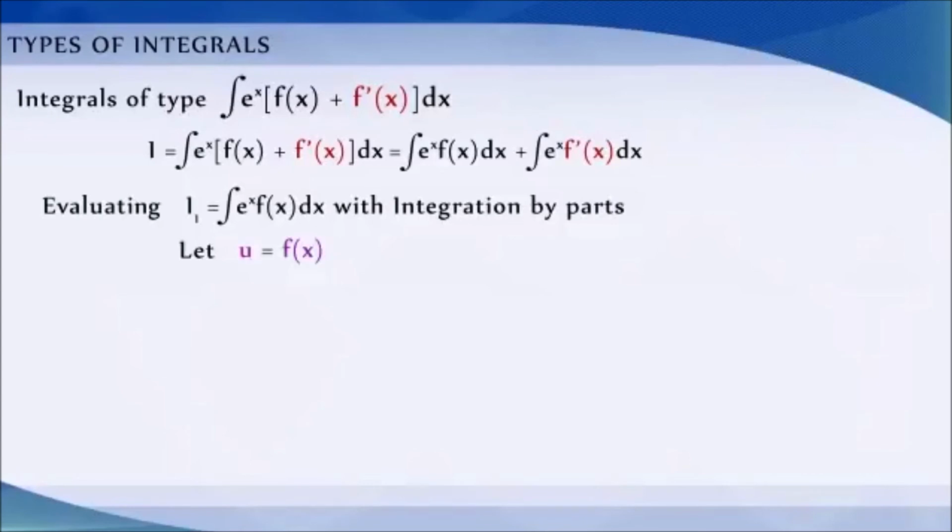Let u = f(x) and dv = eˣ dx. Now we get du = f'(x) dx and v = eˣ.